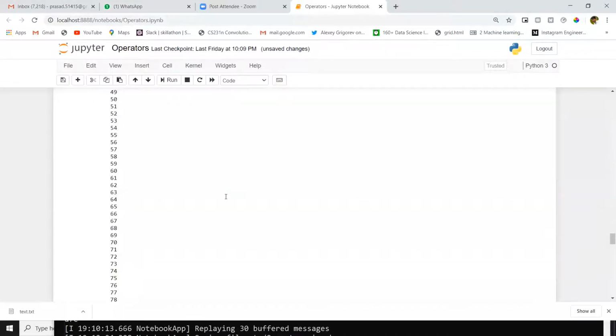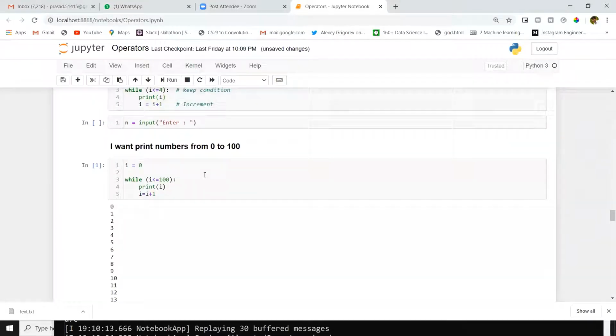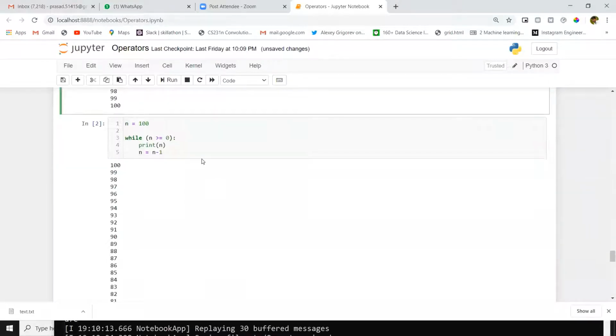Based on your condition, your initialization will vary, and your ending operator may be increment or decrement, depending on your condition. When I want to print from 0 to 100, I gave an increment. Why? Because I want to move one number forward. In this situation, I want to move one number backward from 100 to 0. I want to decrease my number. That's why I gave minus.